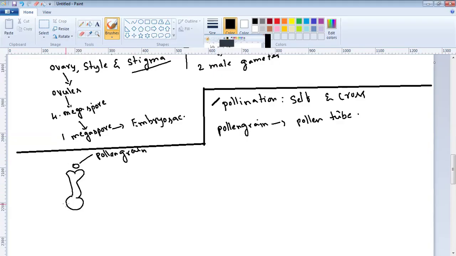Here ovules are there. These are called ovules. Inside the ovule, the embryo sac is present. The embryo sac in angiosperms will be like this.